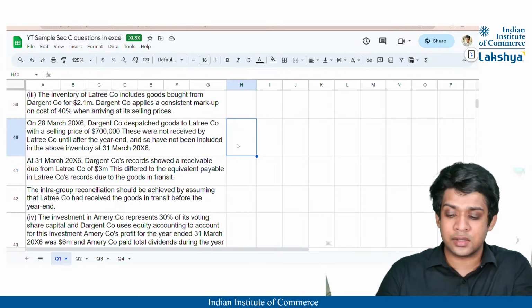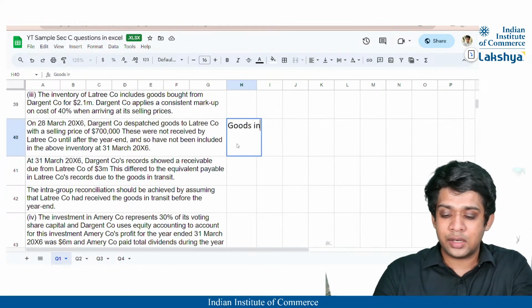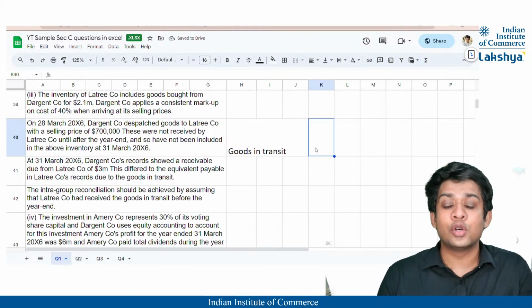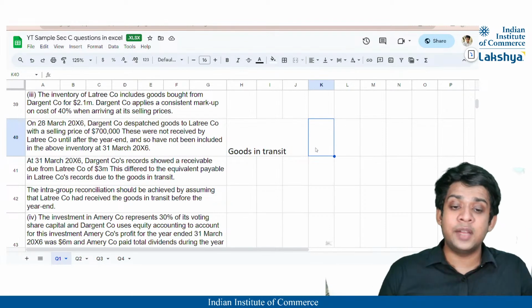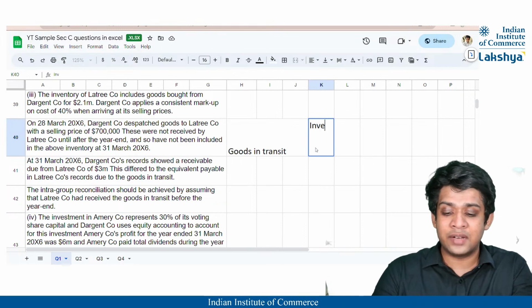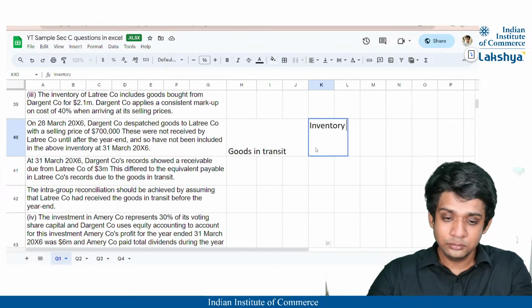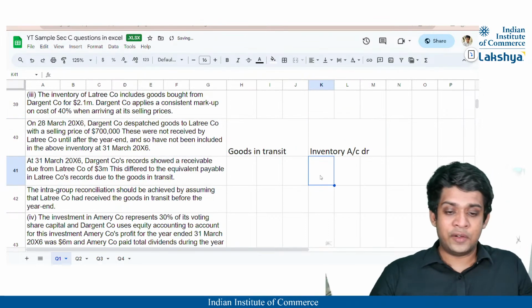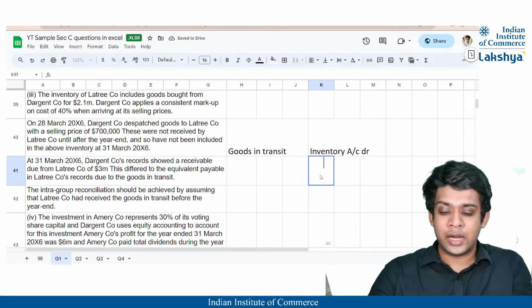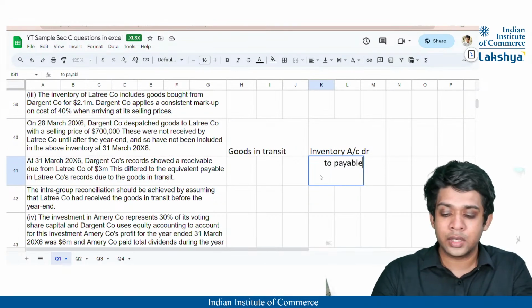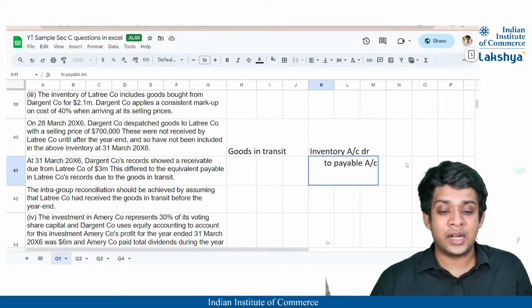Okay, these are goods in transit, right? So if there are goods in transit, what do we do? We assume that the goods which are in transit have already been received, right? So if it has already been received, that means it would debit the inventory, right? Inventory account debit. And if it has already been received, the entity which is liable to pay will create a payable for it, right? So payable account will be credited.